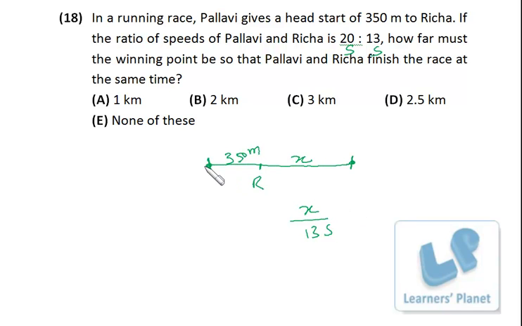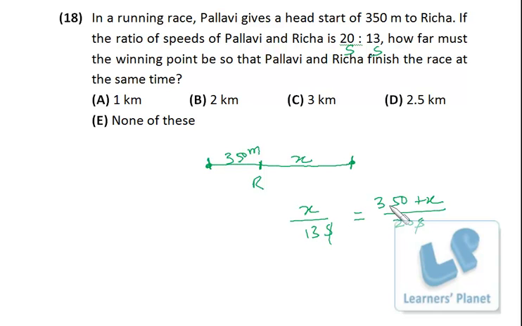In the same time, Pallavi is covering 350 plus x, this total distance, with the speed of 20s, right? So this is the time taken by Richa and this is the time taken by Pallavi. Now both of them have to reach together over here, so time taken is the same. The starting time is different, but after this position the time is the same. Okay, now that becomes very simple.